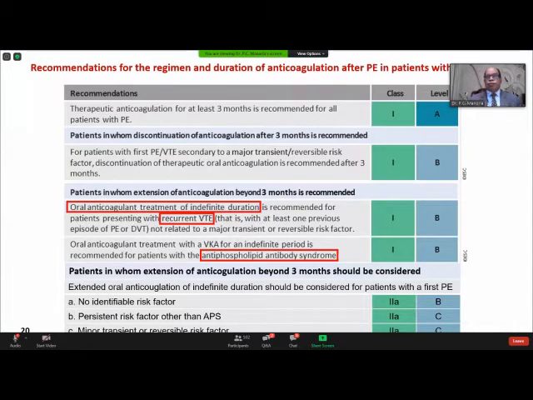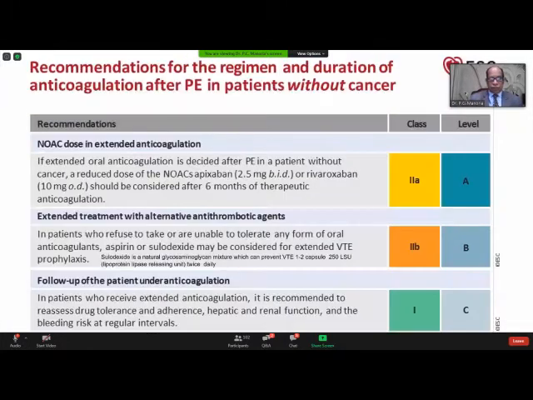And you may have to give it lifelong in patients with recurrent venous thromboembolism, antiphospholipid syndrome, and similar situations. Now, if an extended anticoagulant is advised, we usually prefer a DOAC, apixaban 2.5 milligram twice daily, or rivaroxaban 10 milligram once daily should be considered.